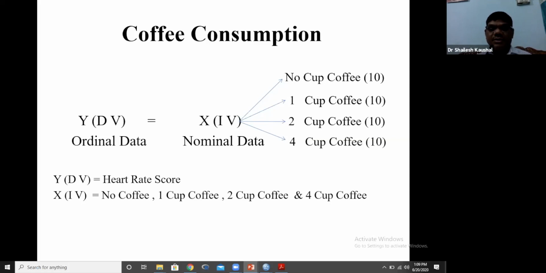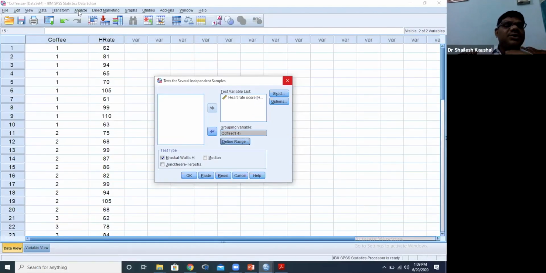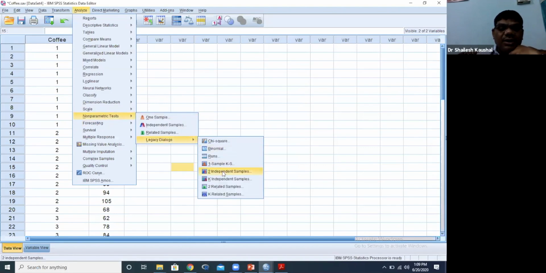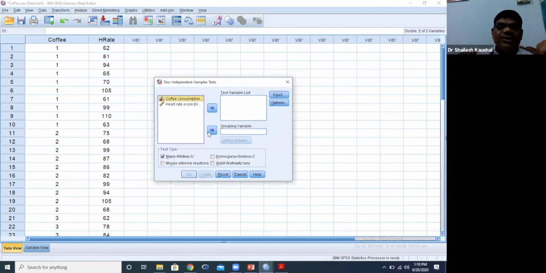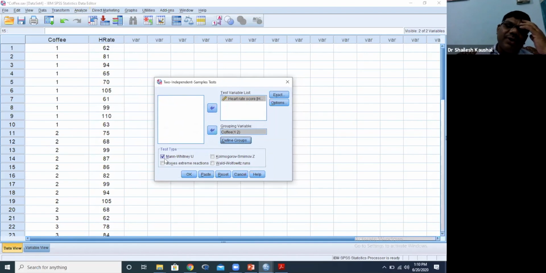So how will we check? These are our data now. We will make 3 pairs. First of all, the non-parametric dialog, 2 independent samples. In 2 independent samples, we will transfer coffee consumption into the grouping variable and heart rate score into the test variable. Now define groups. Group 1 is 1, and we are comparing it with the second group, which means 1 cup coffee. So 1 and 2, and then continue, and then Mann-Whitney U test.